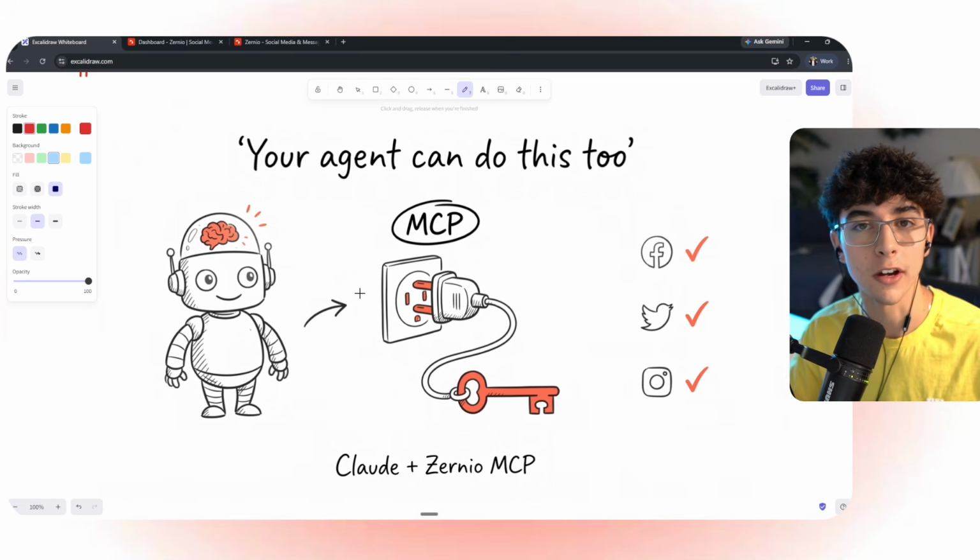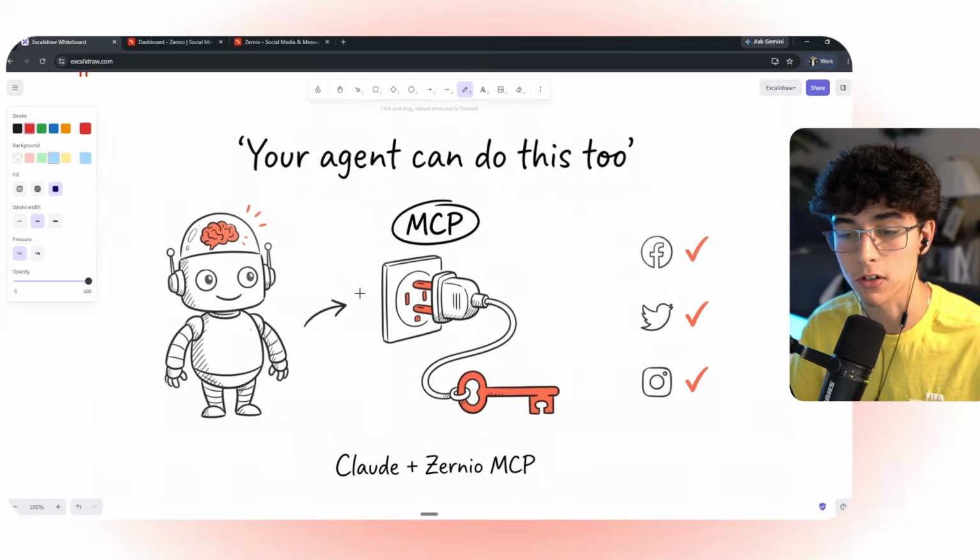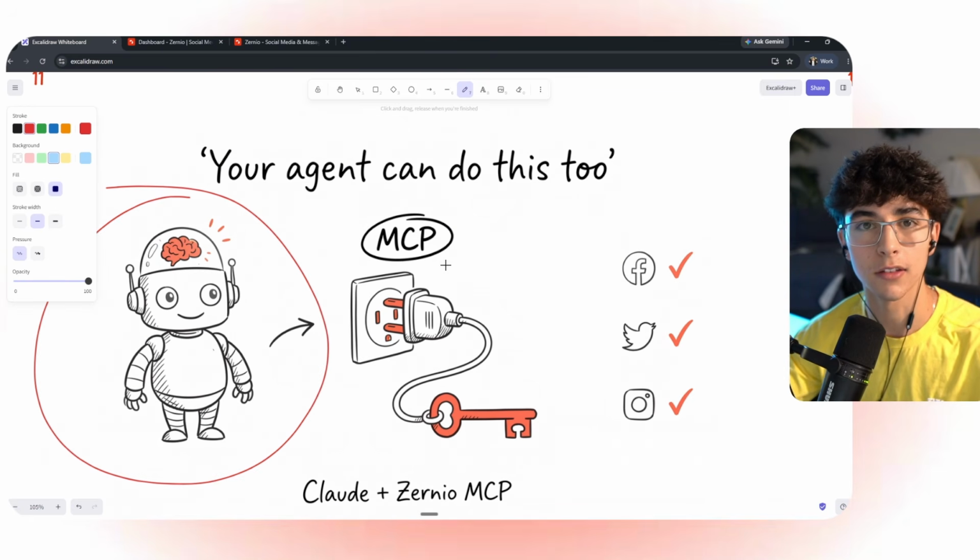And we all know that we are heading into the next era of AI agents. And all of these integrations like the MCP, CLI, and having the right social media infrastructure are super helpful so your agents can do this too. Manage your social media accounts.